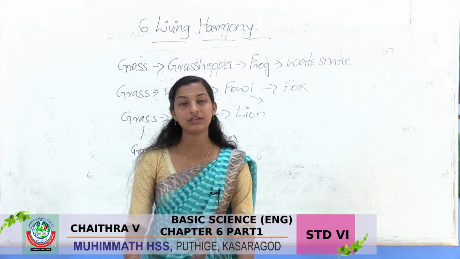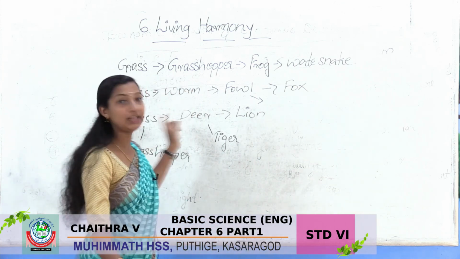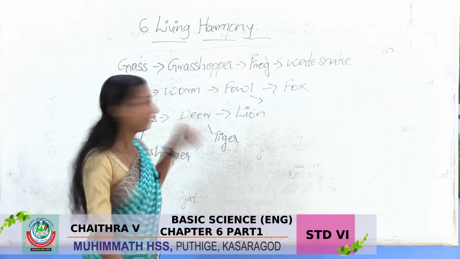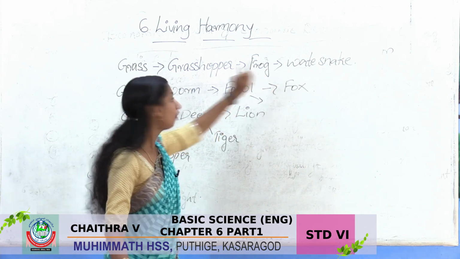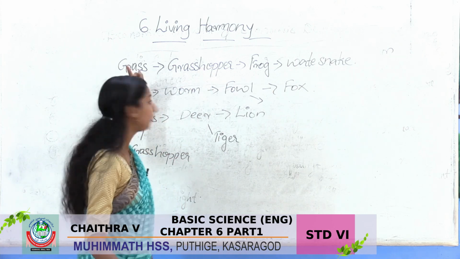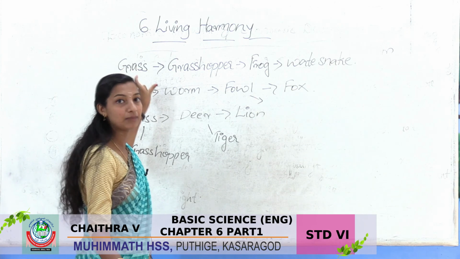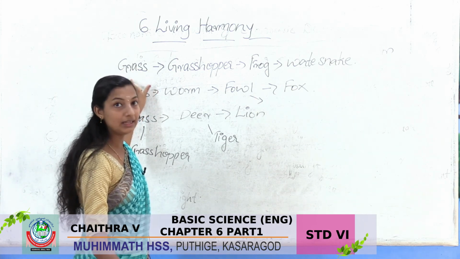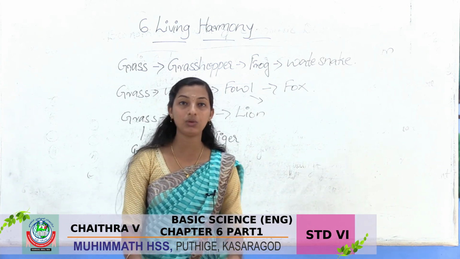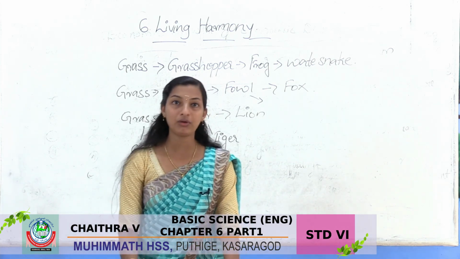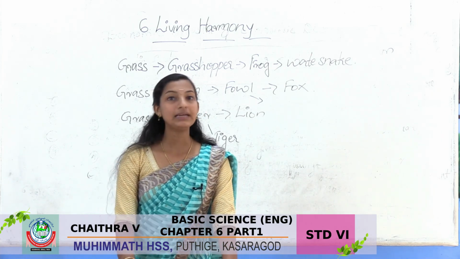Then next we discussed food chain. This food relationship is known as food chain. That means here water snake feeds frog, frog feeds grasshopper, grasshopper feeds grass. So in the food chain green plants always come first, because green plants have the only capability for producing food. So the green plants come first. This much we discussed here.